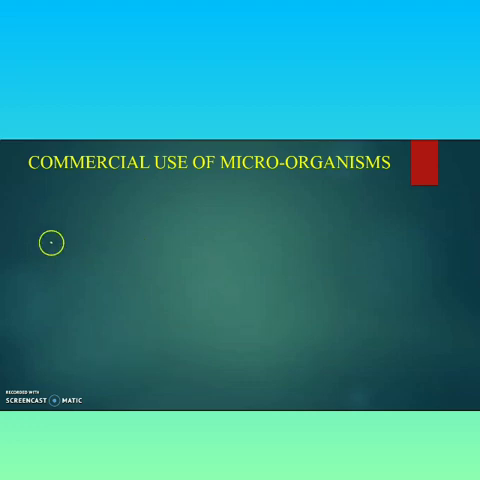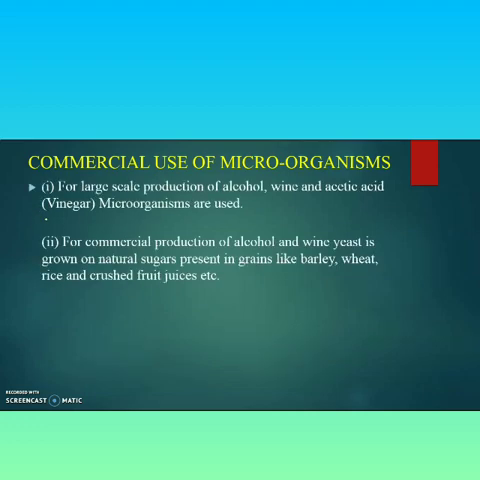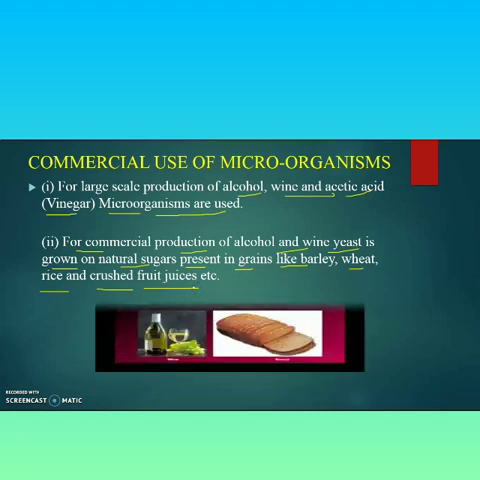Commercial use of microorganisms. For large-scale production of alcohol, wine, and acetic acid. Acetic acid is the common name of vinegar. Microorganisms are used for commercial production of alcohol and wine. Yeast is grown on natural sugar present in grains like barley, wheat, rice, and crushed fruit juice. This is an example of commercial use of microorganisms.